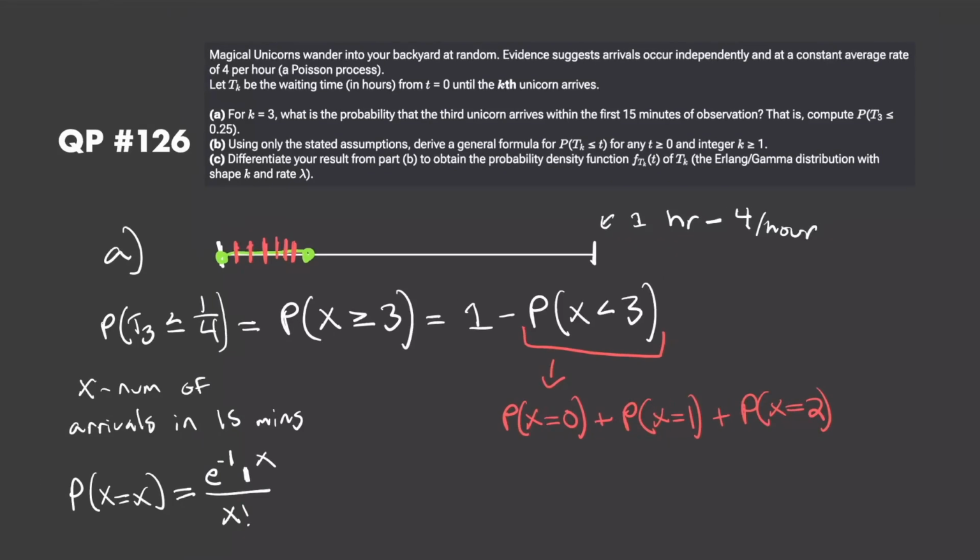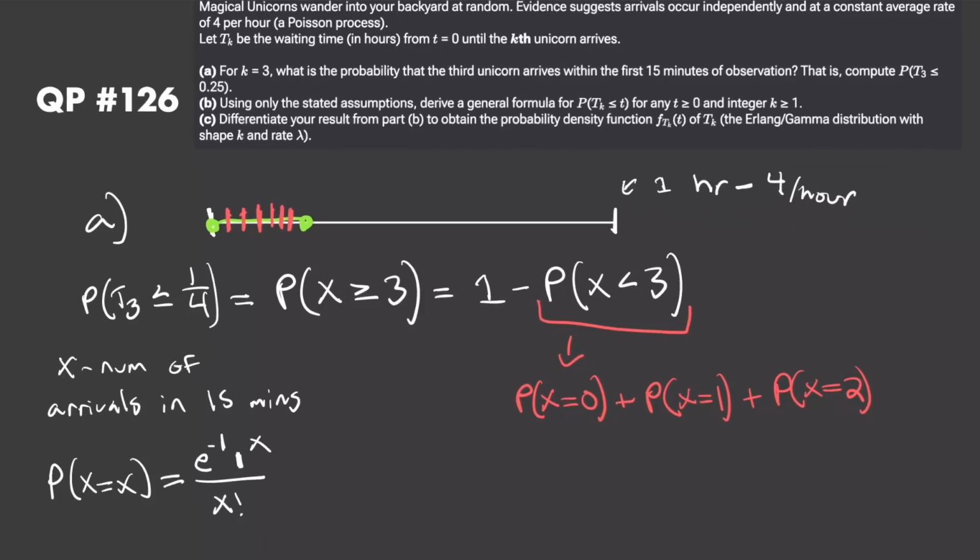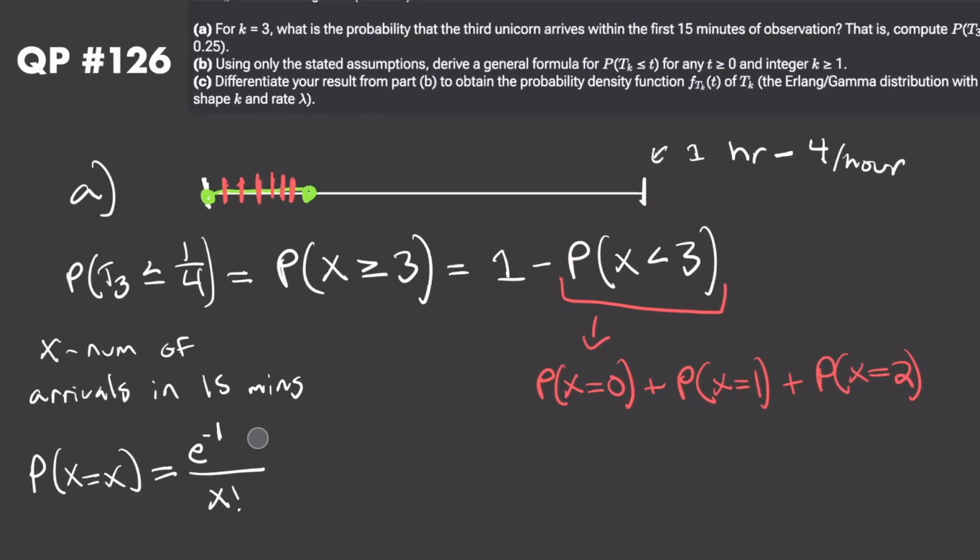Now obviously when lambda is 1, if we raise that to any power, it's still going to be 1, so we can basically just erase this from our density function. So now let's just plug in these x values into our PDF. The probability that x is equal to 0, when we plug in 0 here, we're just going to get e to the power of negative 1 divided by 1, right? Now when we plug in x equals 1 into this PDF, we're again going to get e to the power of negative 1. When we plug in x equals 2, we're going to get e to the power of negative 1 divided by 2. So these right here collectively sum to basically being 2.5 times e to the power of negative 1. So 5 on 2 times e to the power of negative 1.